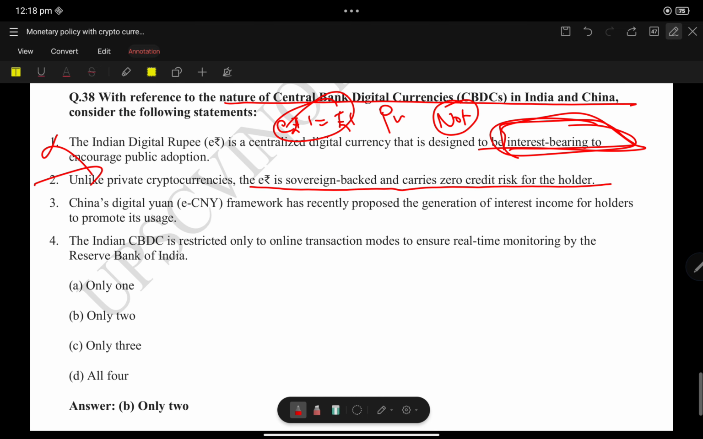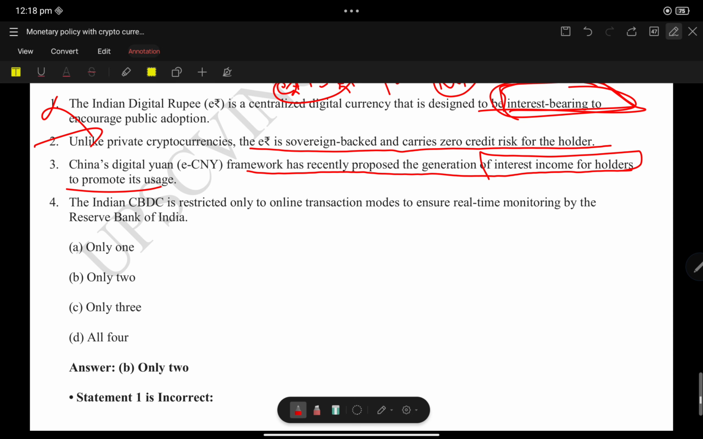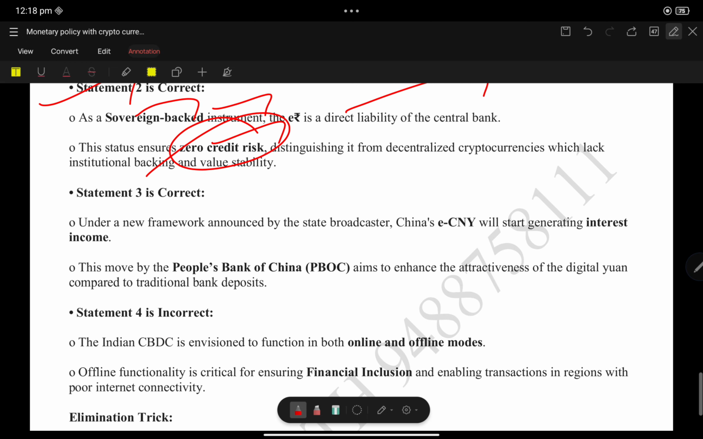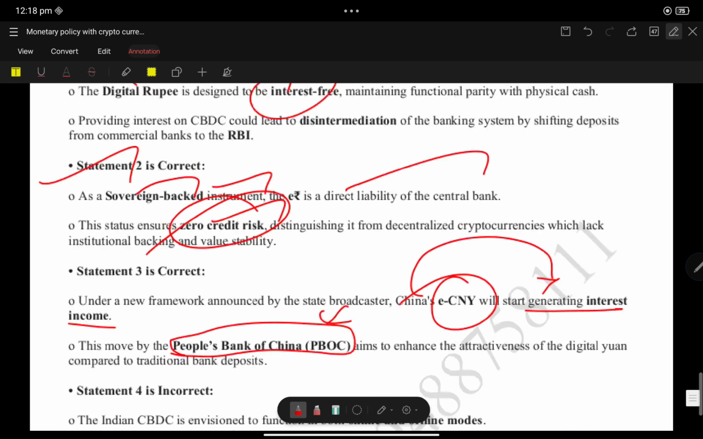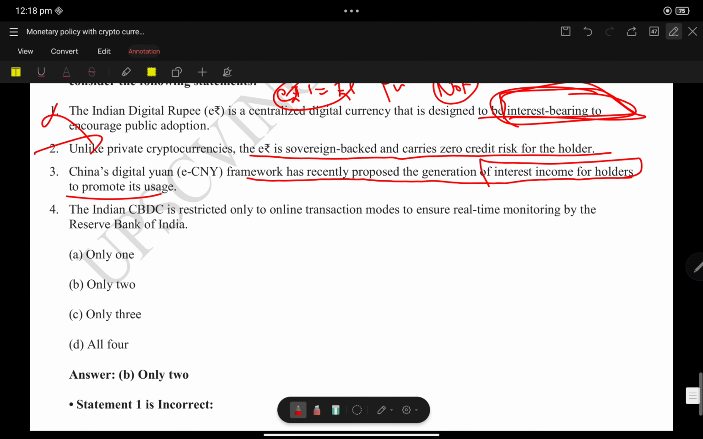Statement 3: China's digital e-yuan framework has recently proposed generation of an interest income for holders to promote its usage. See, initially to promote e-yuan, China is proposing generating interest income. This interest income is only seen in China, not in India. The move is by the People's Bank of China, but in India we don't give any interest. So statement 3 is correct.